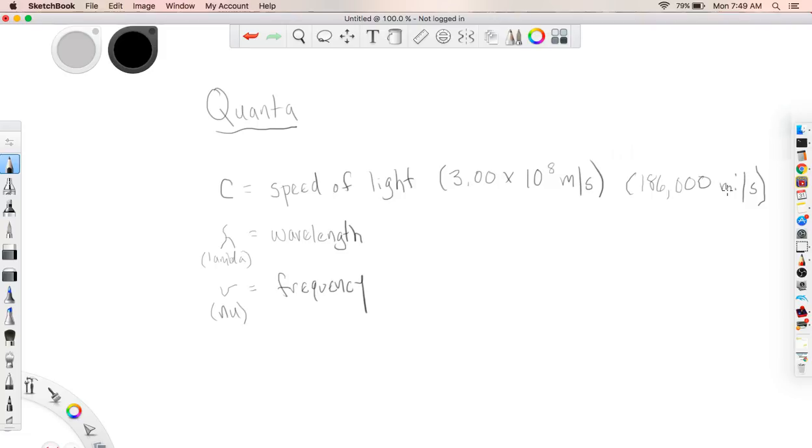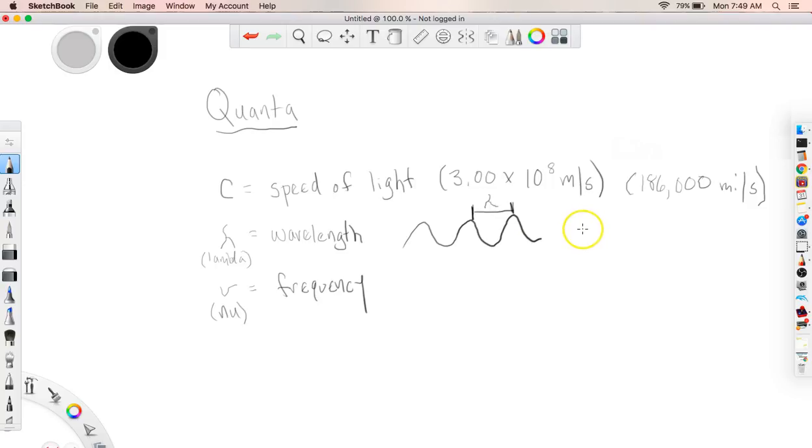So that's light. Now, what exactly is wavelength? Think about a wave pattern that I have here, right? Wavelength is from the crest of one wave to the crest of another wave, just like this. So there's my wave, my light acting as a wave. This right here is considered the wavelength. This is denoted with lambda.